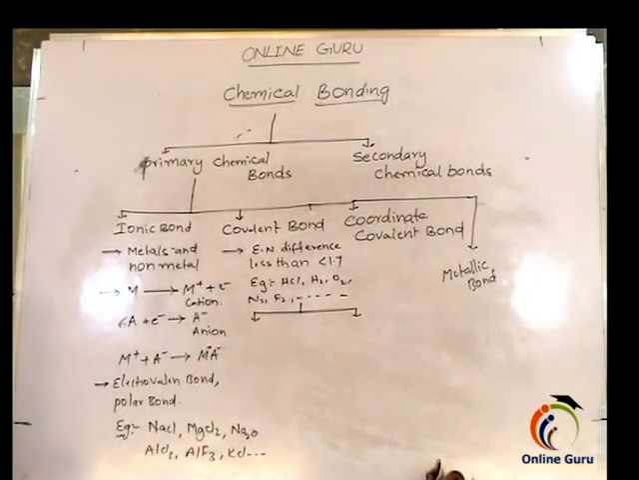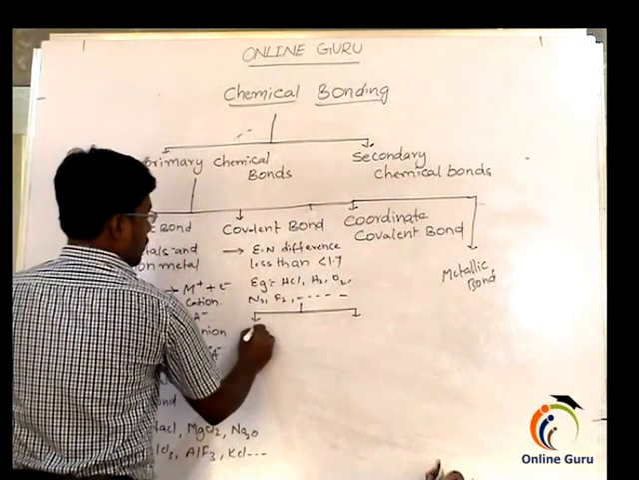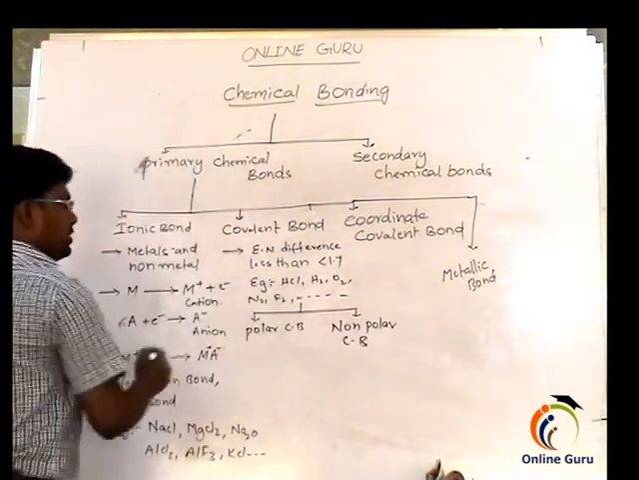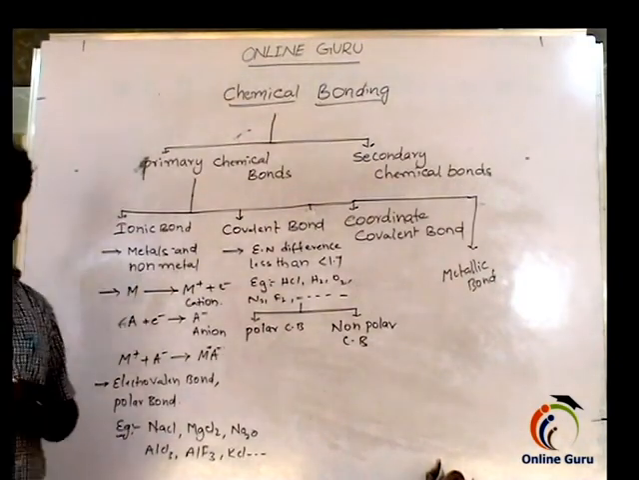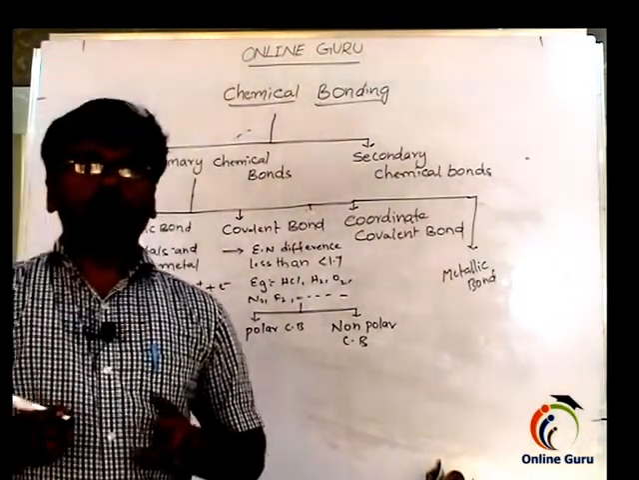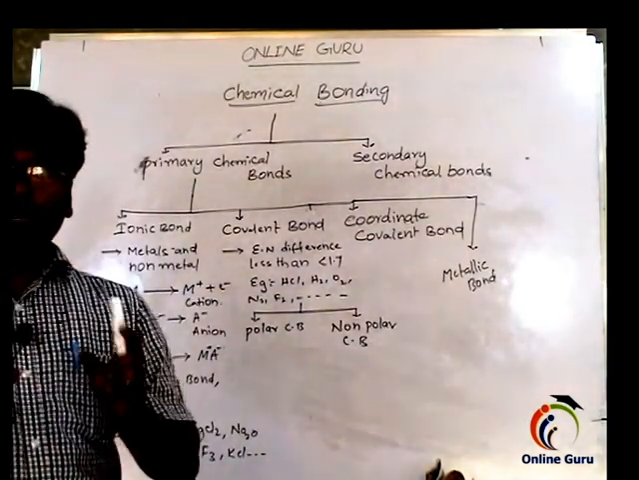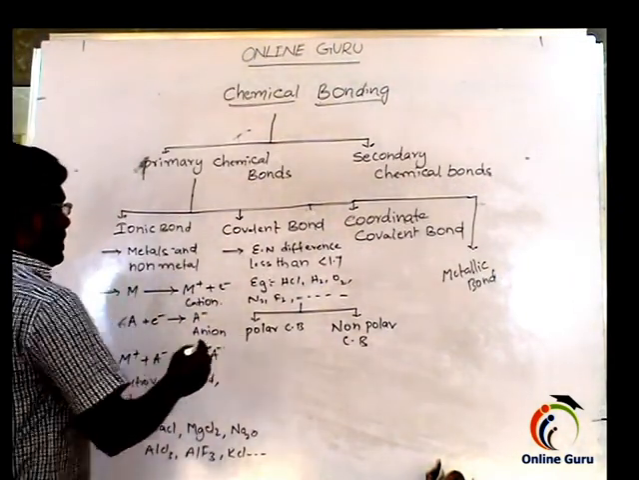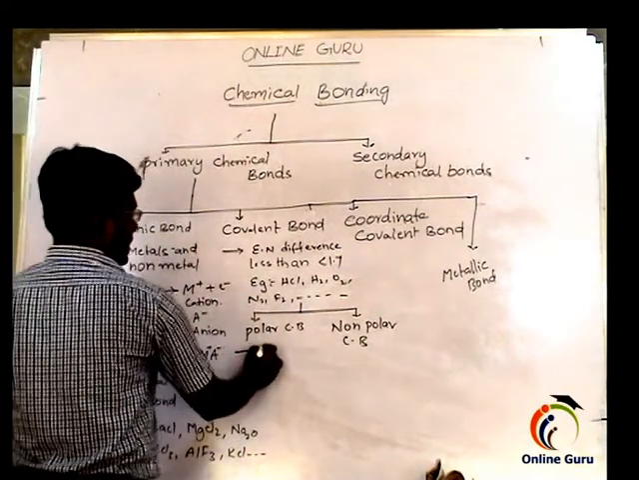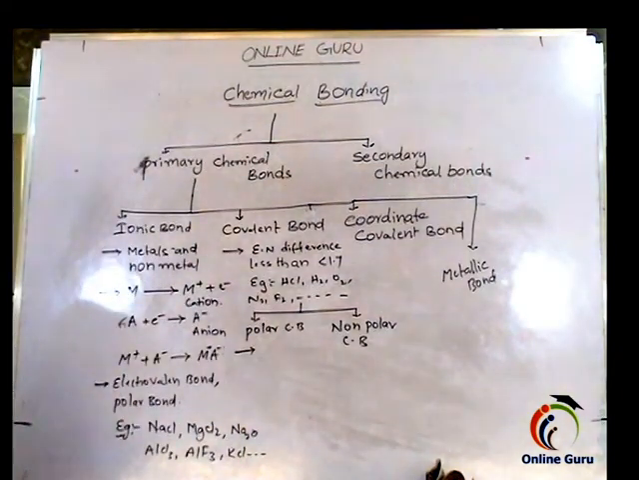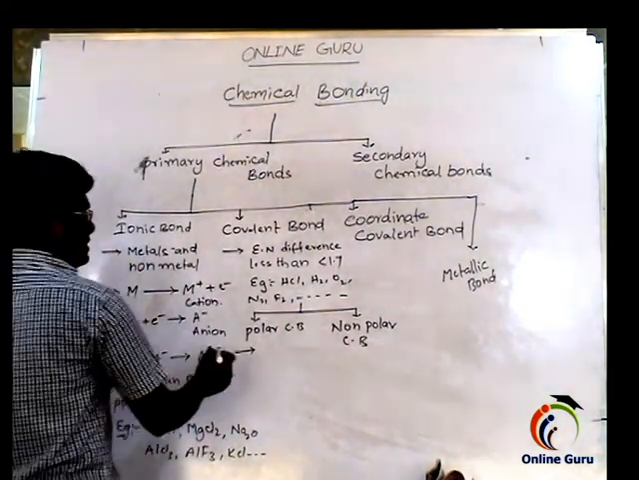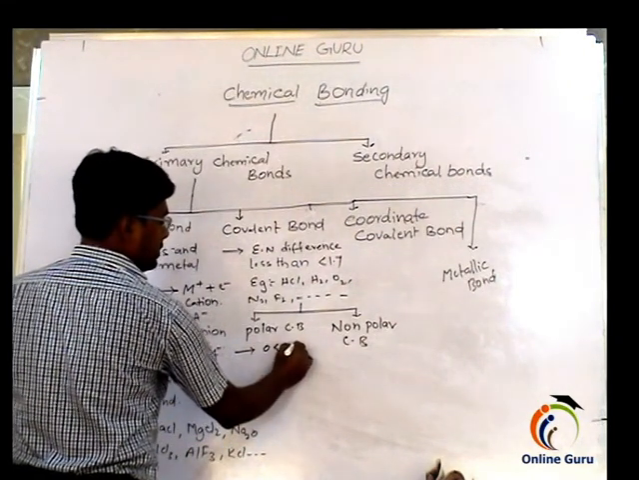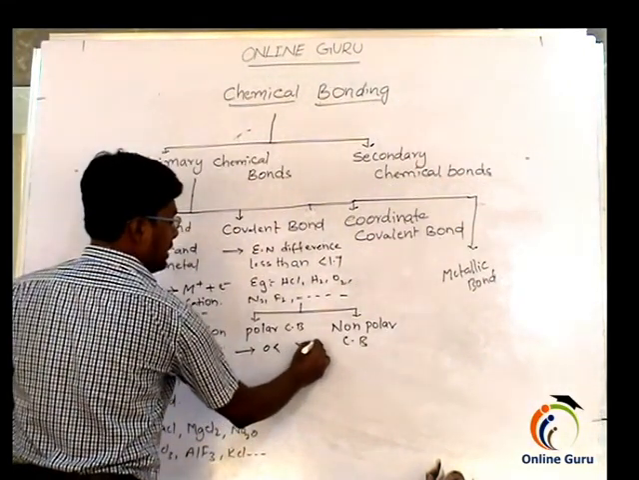The covalent bond is again of two types: polar covalent bond and non-polar covalent bond. First, the polar covalent bond. What is a polar covalent bond? A covalent bond formed between two atoms by unequal sharing of electrons is called a polar covalent bond. The condition for the formation of a polar covalent bond is that the electronegativity difference should be greater than 0 and less than 1.7.